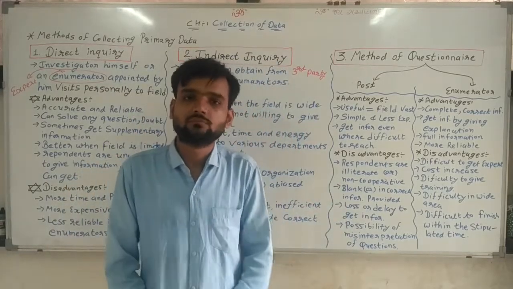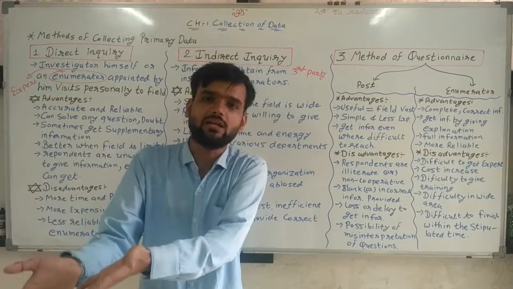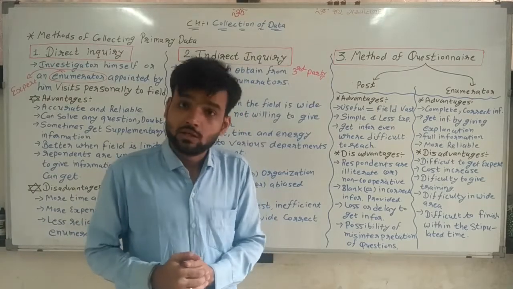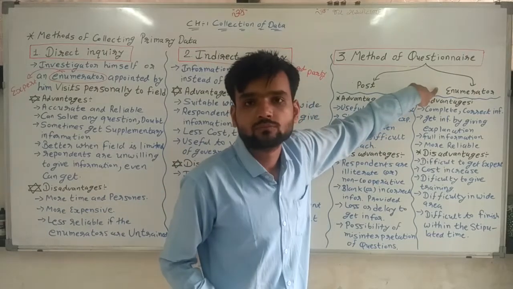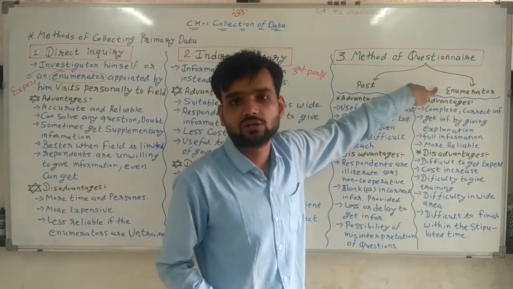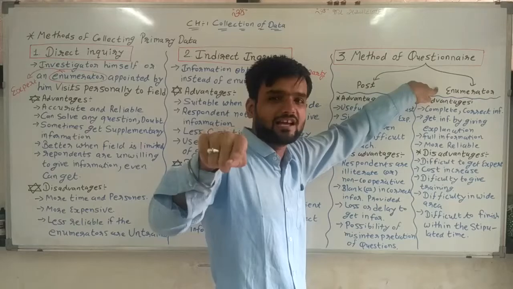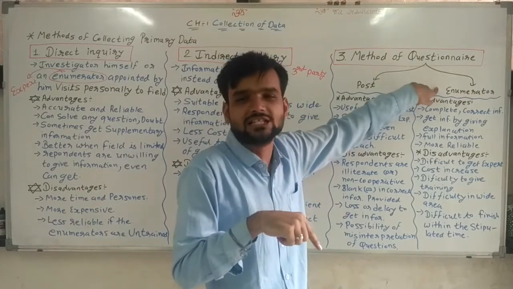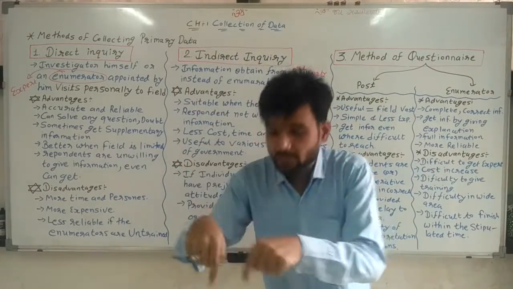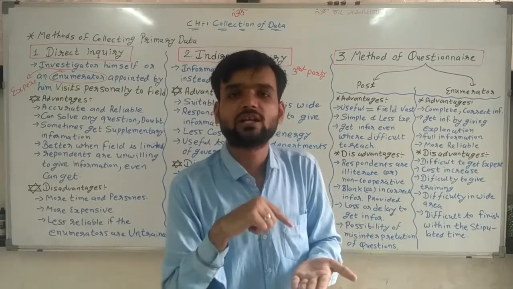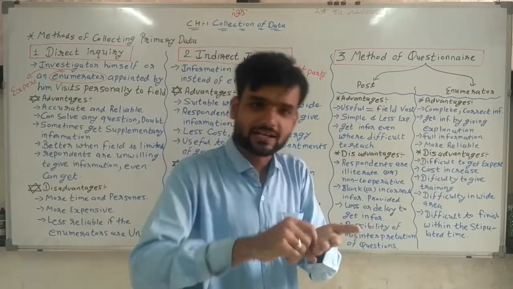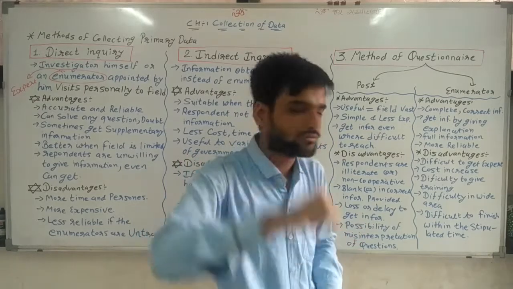That is the limitation, because nobody is there to explain each and everything. Now for that, what do we have to do? We have to appoint an enumerator. If an enumerator is there, then what will the situation be? Sir, that person explains each and every question, then asks and writes down each and every answer.